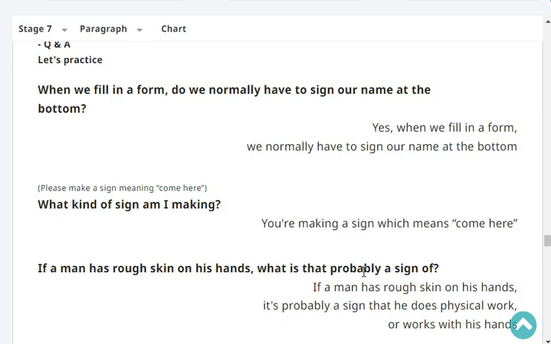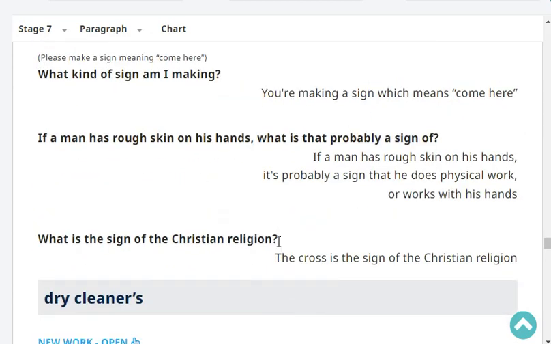Yes, when we fill in a form, we normally have to sign our name at the bottom. Right, what kind of sign am I making? You're making a sign which means come here.